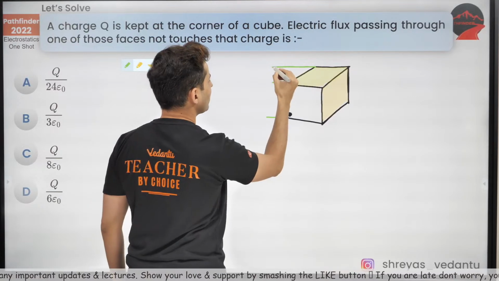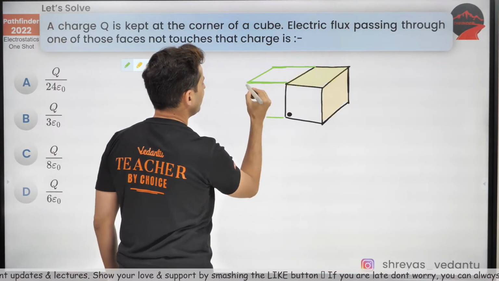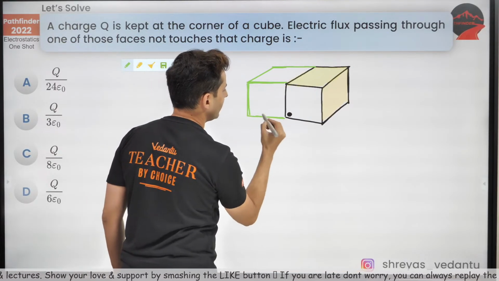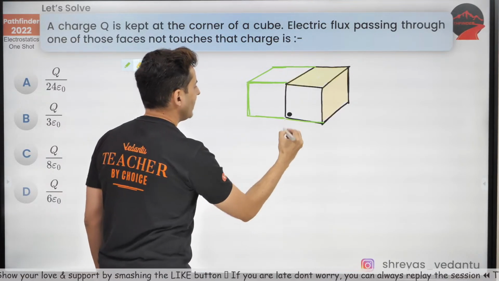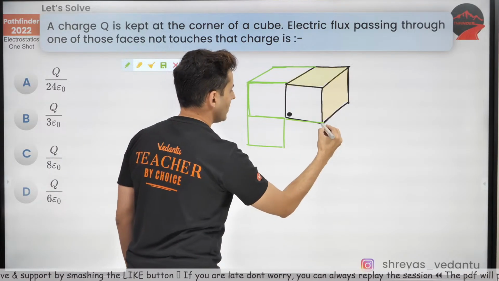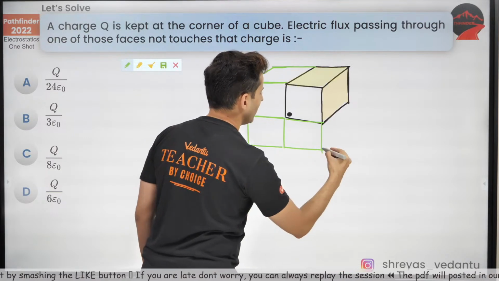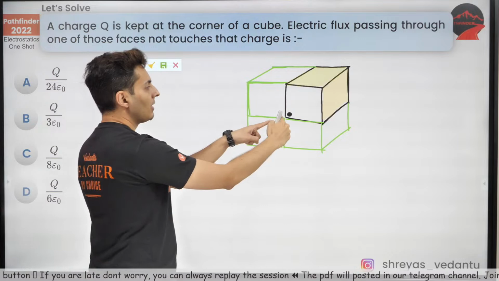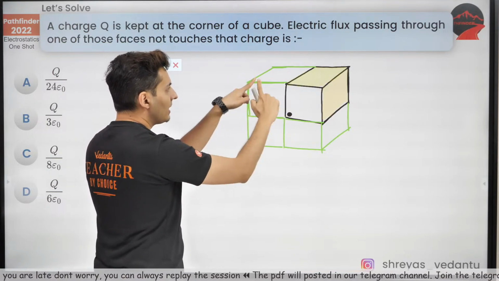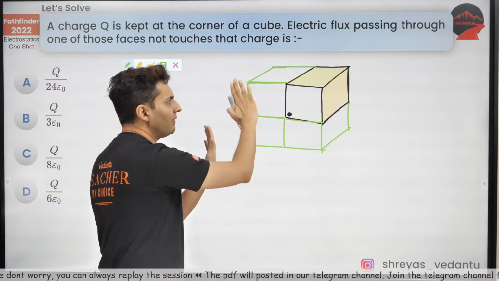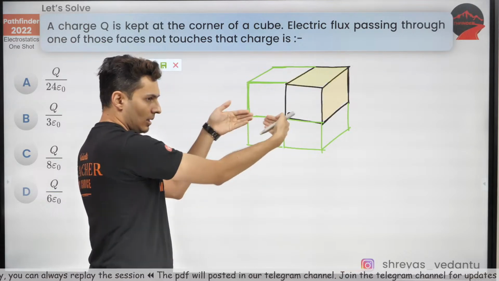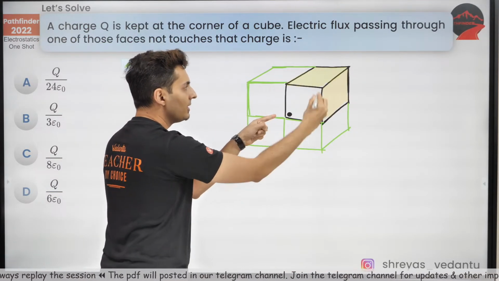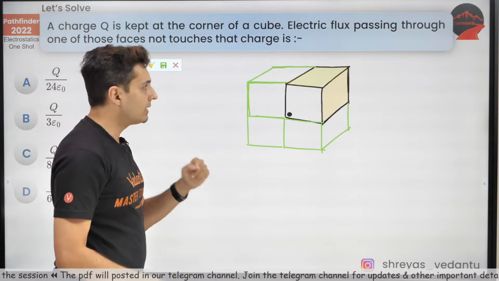Just try to visualize this, guys. This is one more cube beside it, and then one more cube over here, and like this. Now there are 4 cubes. Right now, this charge is at the face, roughly at the face, of these 4 cubes. Still, it is not at the center.